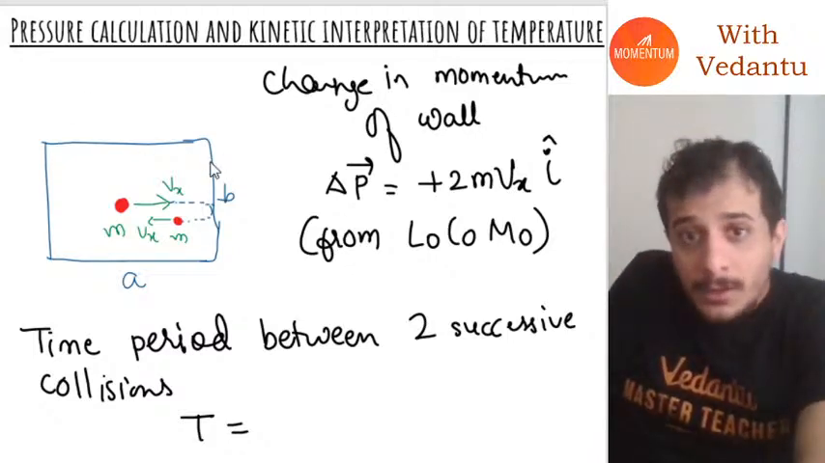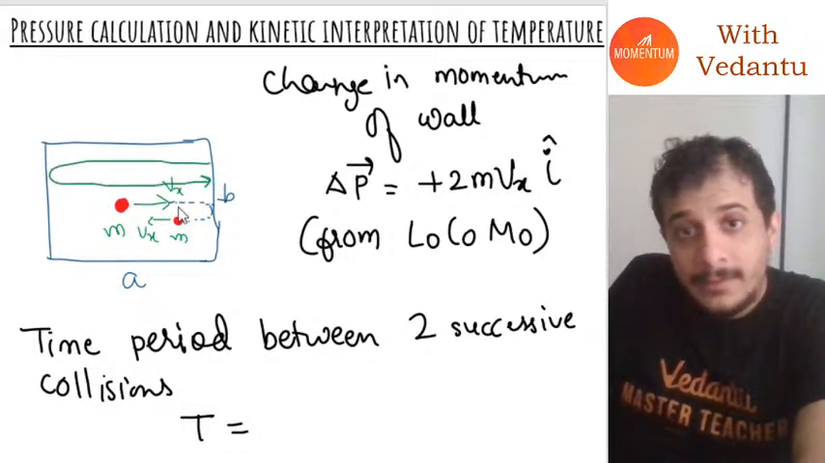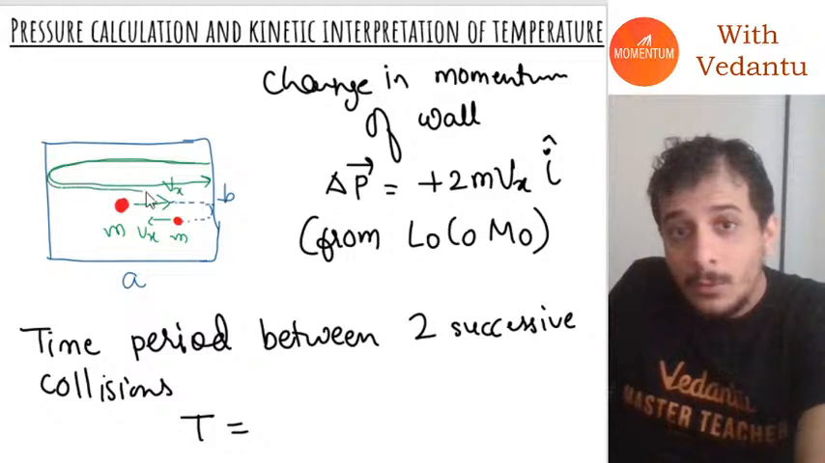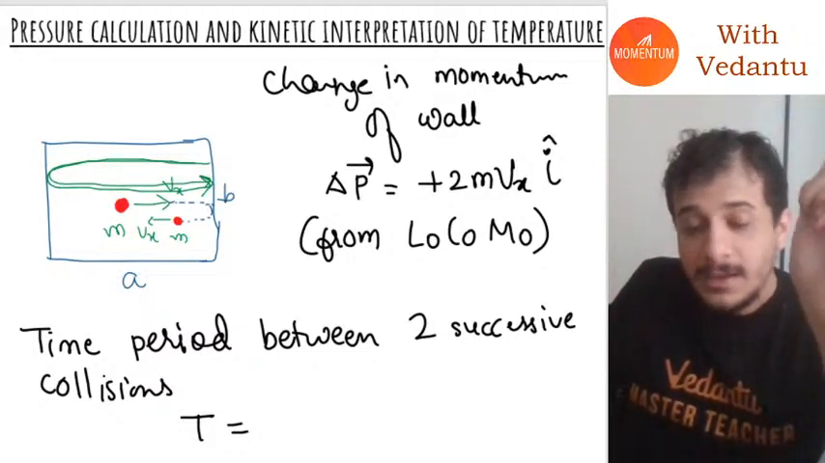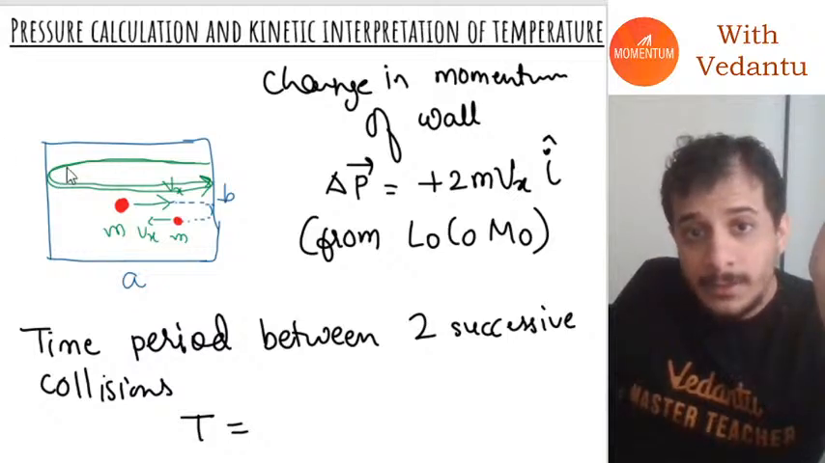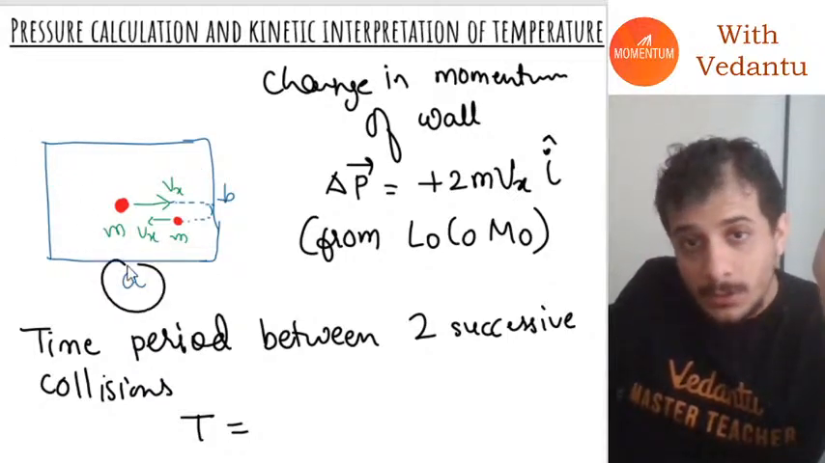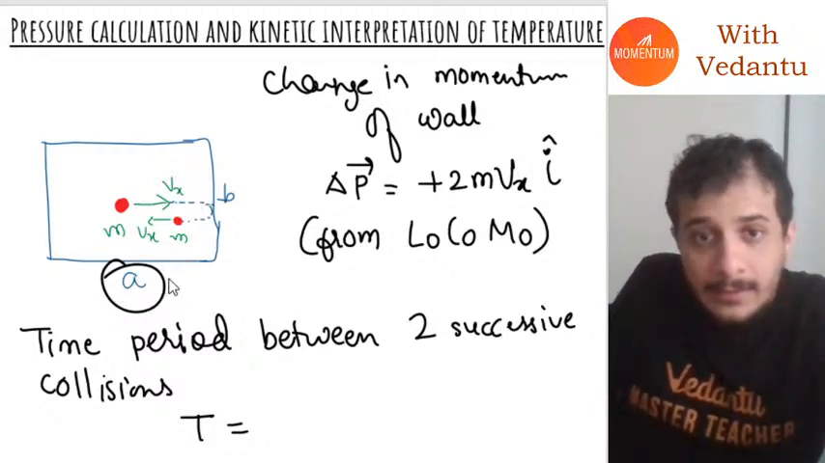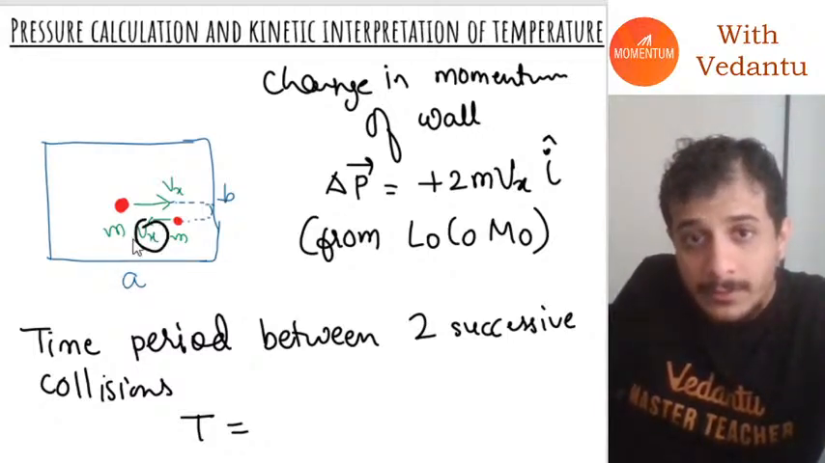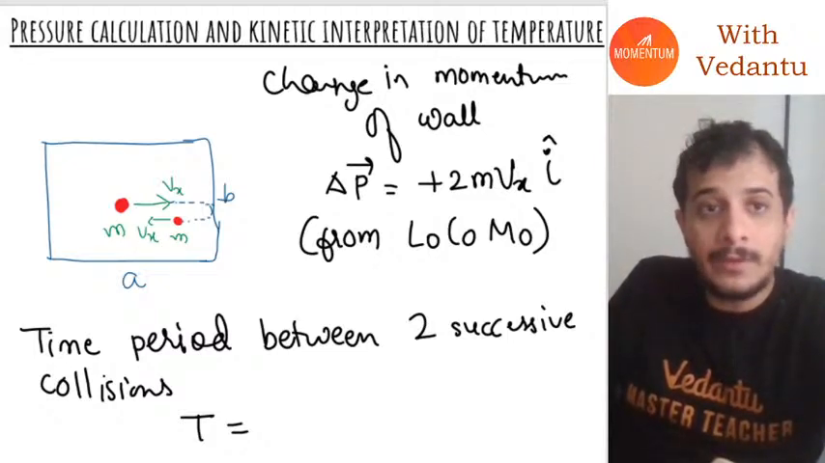See, after one collision, the molecule will go like this and then come back like this and then collide again. So how much distance is it totally traveling? It traveled a total distance of 2a. And with what speed did it travel that distance? It traveled that distance with the speed of Vx.